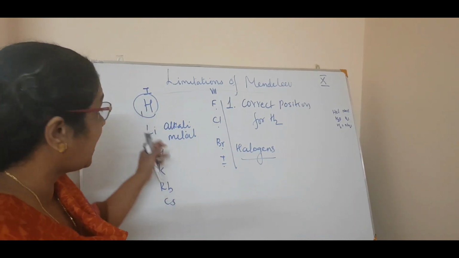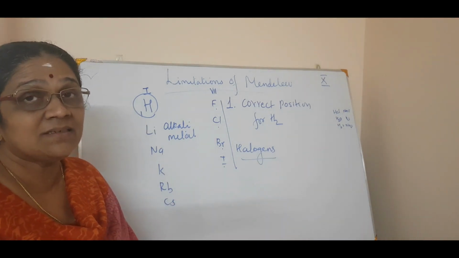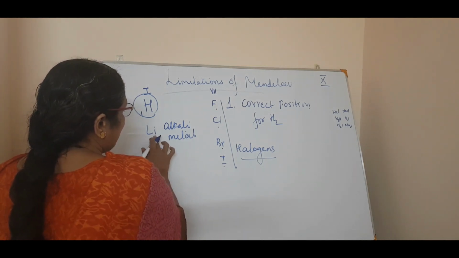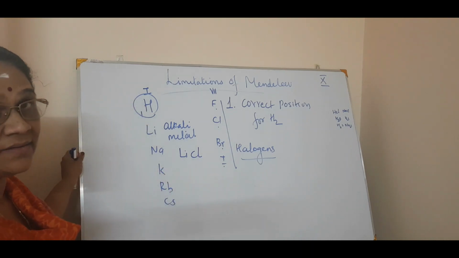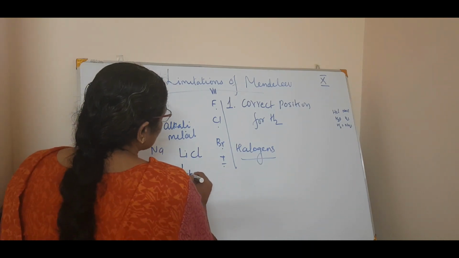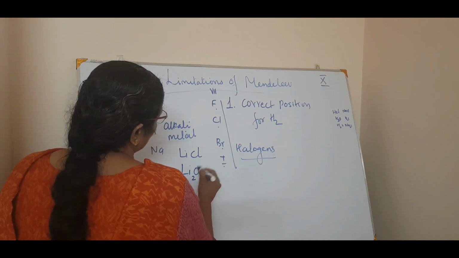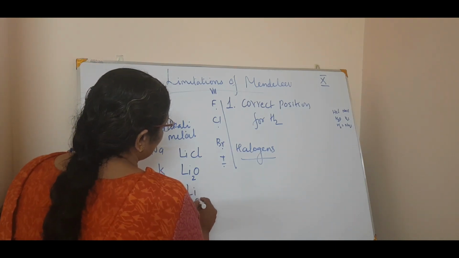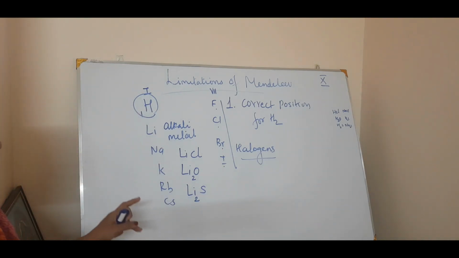Now, why can hydrogen be put in the first group, among the alkali metals? Because alkali metals, for example lithium, will form chlorides like lithium chloride, oxides like lithium oxide, Li2O, or sulfides like lithium sulfide, Li2S.